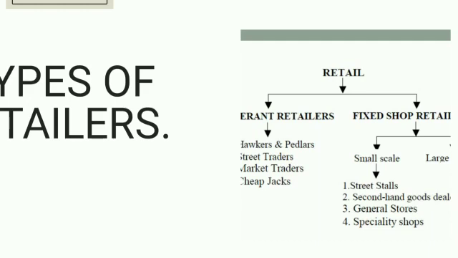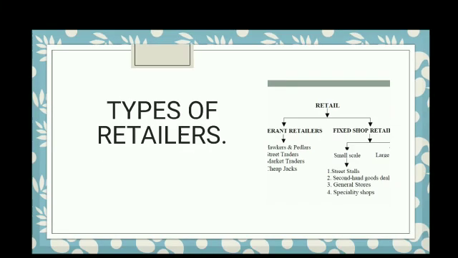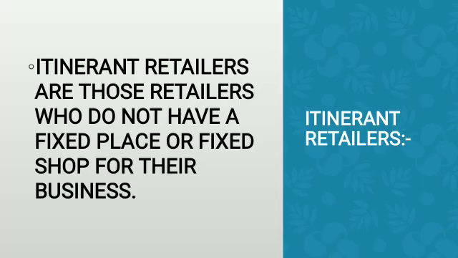Small scale retailers, we will learn general store, second hand goods shop, authorized dealer, and specialty shops. And in large scale fixed retailers, we will learn departmental store, supermarket store, chain store, one price shop, and malls. So, today in detail, we will learn itinerant retailers.